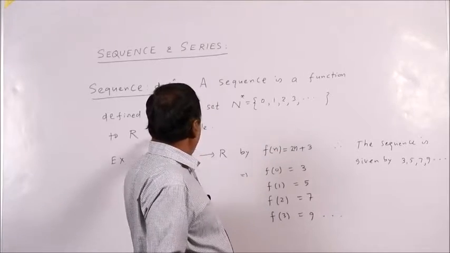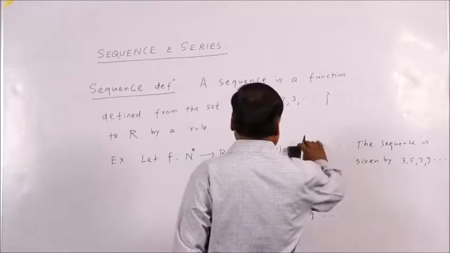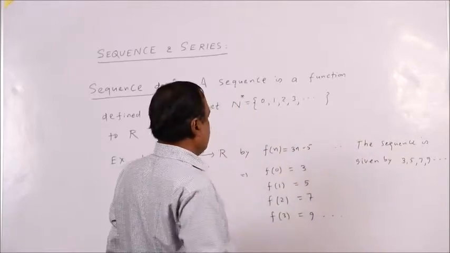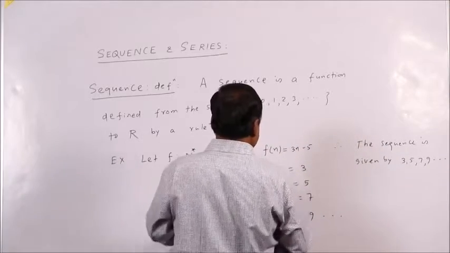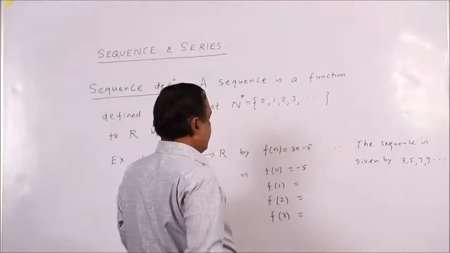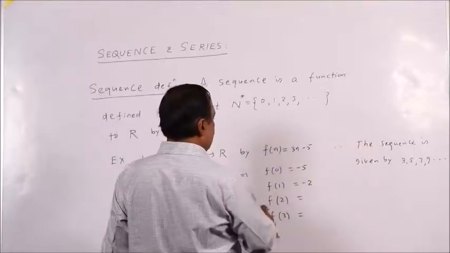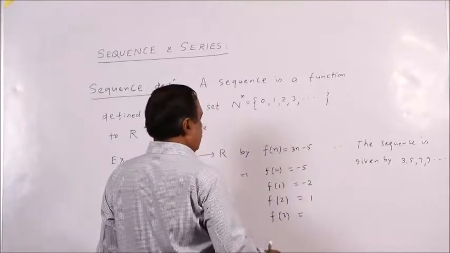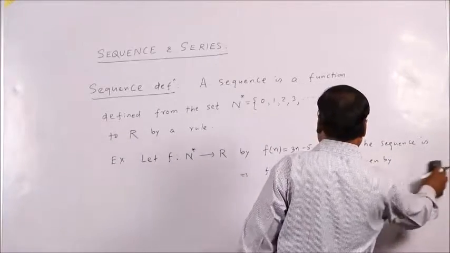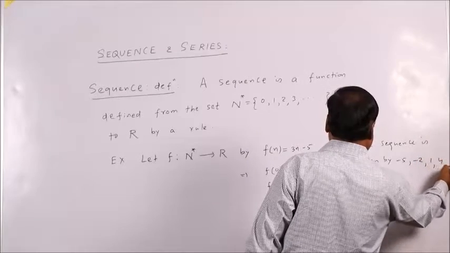So, what is the rule? By a definite rule. Suppose I write this as 3n minus 5. When n is 0, this will be minus 5. If n equals 1, it means 3 minus 5, this will be minus 2. n equals 2 means 6 minus 5, this will be 1. n equals 3 is 9 minus 5, this is 4. So, now the sequence is given by minus 5, minus 2, 1, 4.